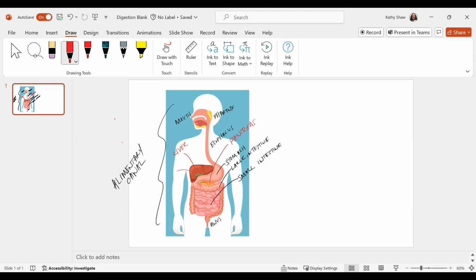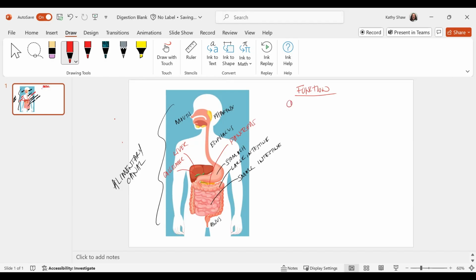Tucked in right under the liver, we have the gallbladder. So we'll talk about what it does too in terms of digestion and reactions and everything. So we have some functions to our digestive tract, and we need to talk about those.